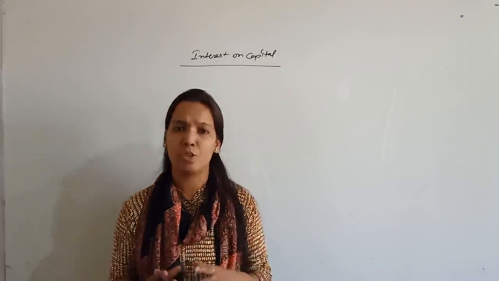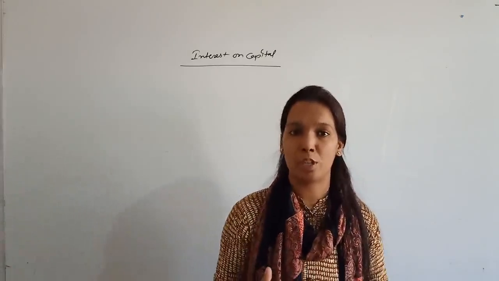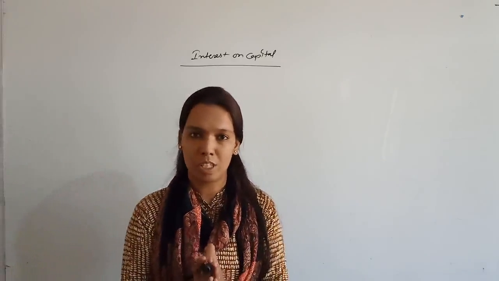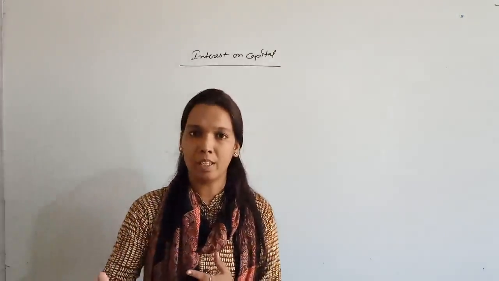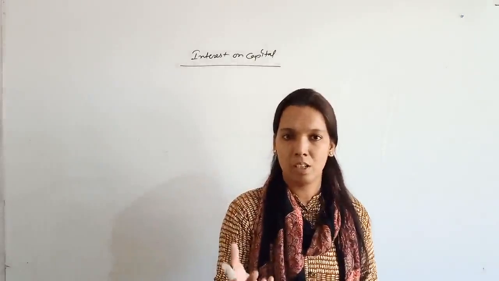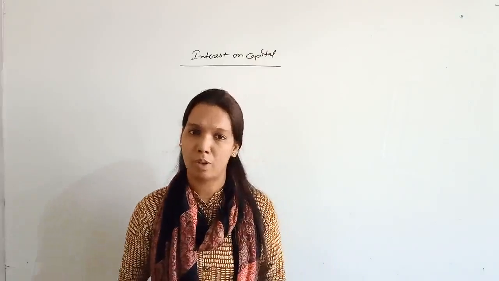As in our previous videos, I have cleared one point to you: charge against profit and appropriation of profit. What are the meanings of these two points? Charge against profit means a firm has to pay that expense whether there is profit or loss to the firm.